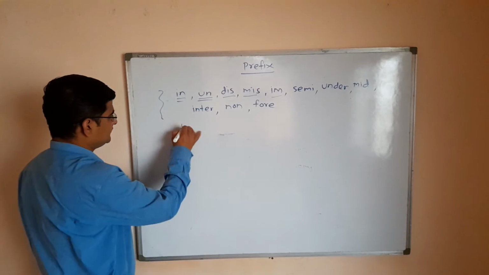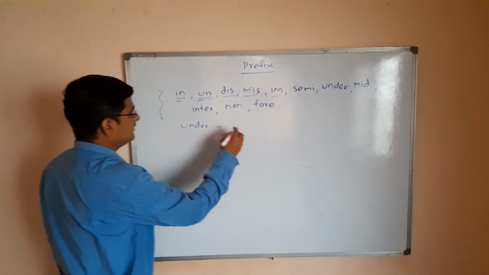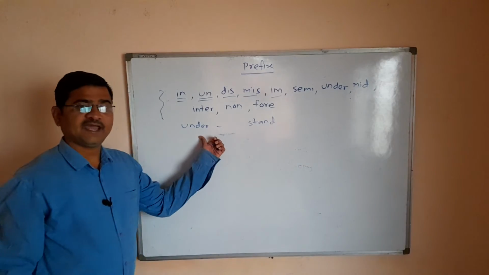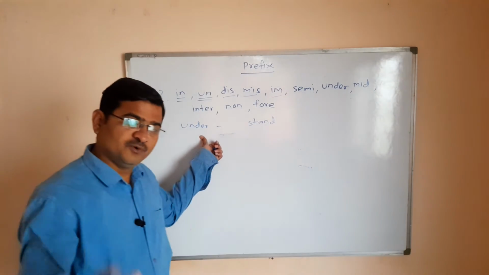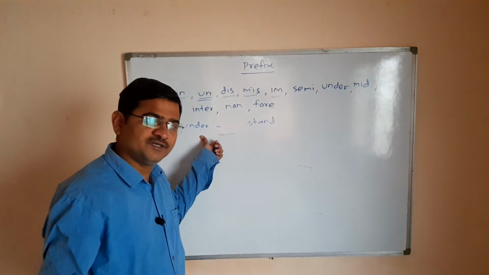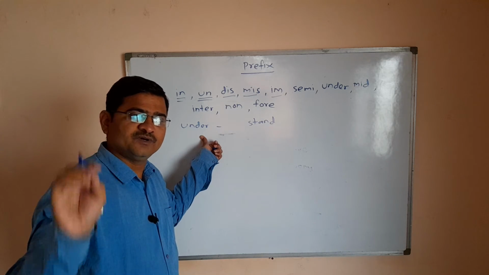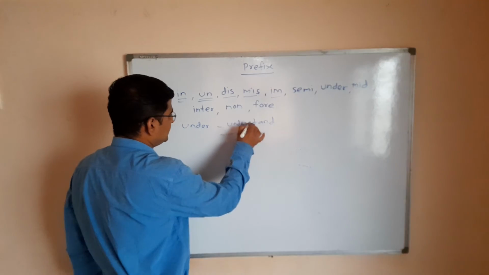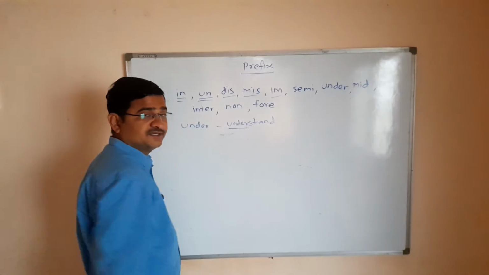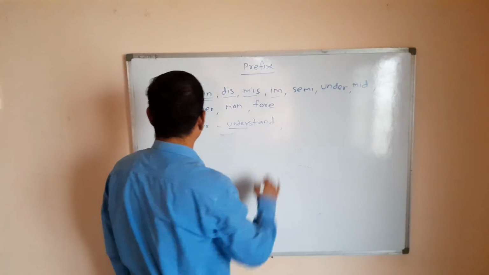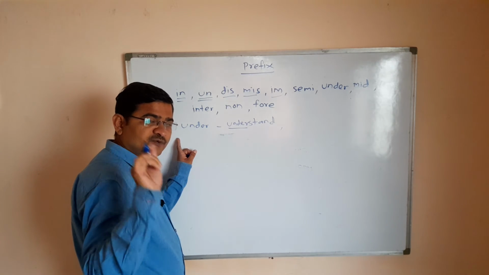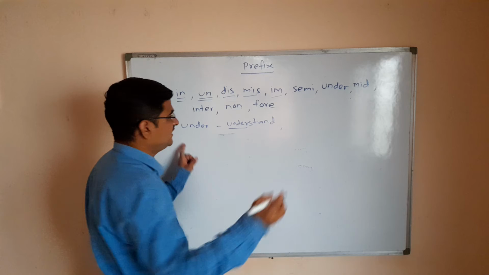Under. See here, the word is stand. We can add under before it. We can create a new word. The newly created word is understand. So here under is an example of a prefix. Statement, we can add under before it. The newly created word will be understatement.